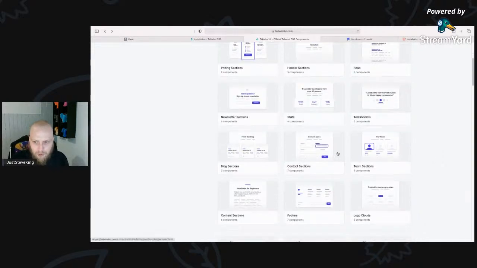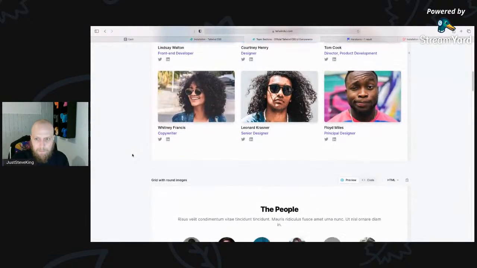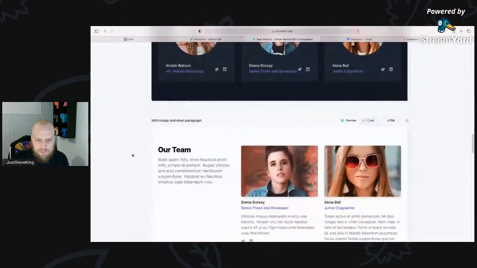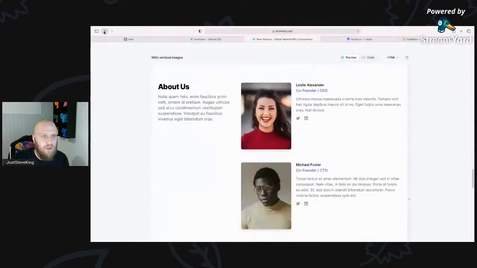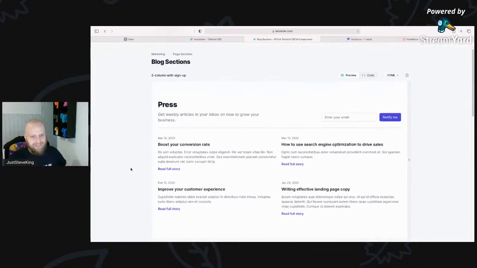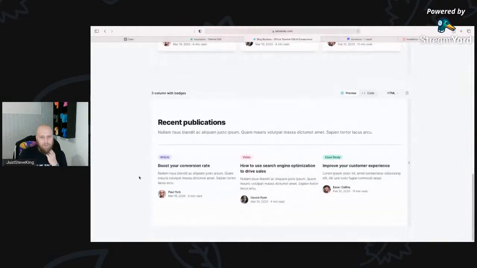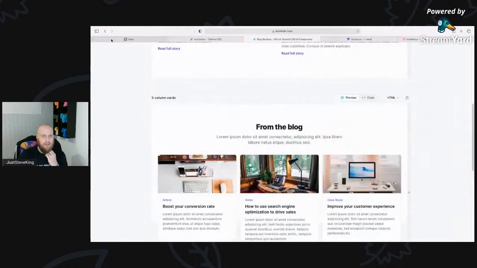Maybe a little bit like a blog or a team section. What do these look like? Not quite what we're looking for. Really good on the about page, but maybe not for this page. So let's come back to the blog section. This is almost like a how-to on Tailwind UI, isn't it? So from the blog, we could probably have to create a personal card for this sort of thing, aren't we?